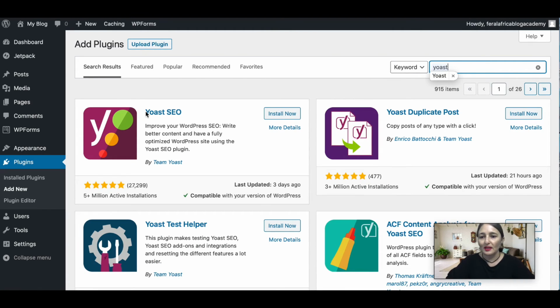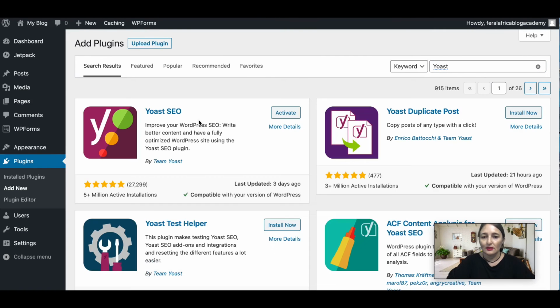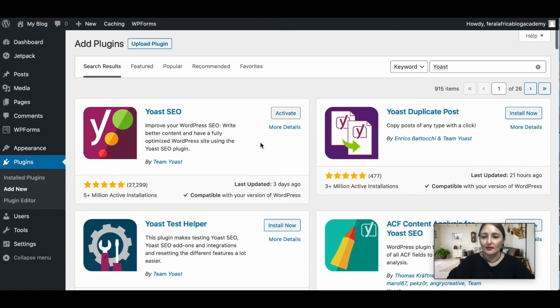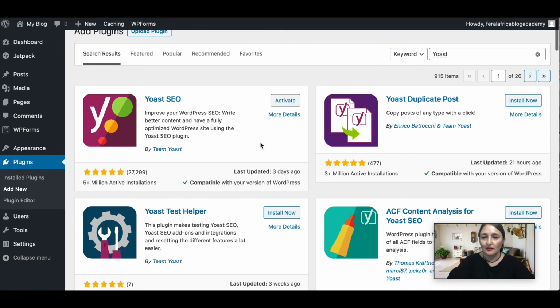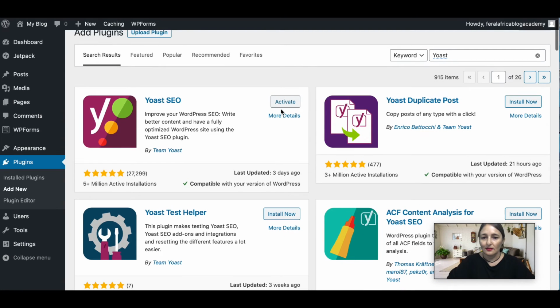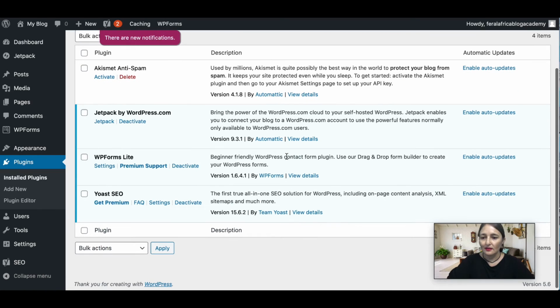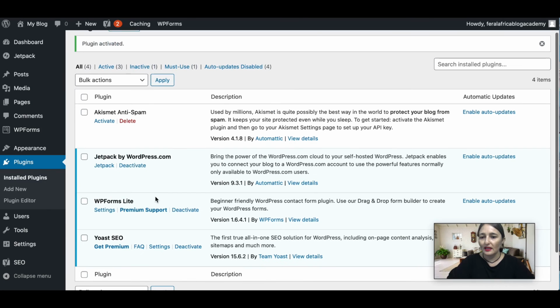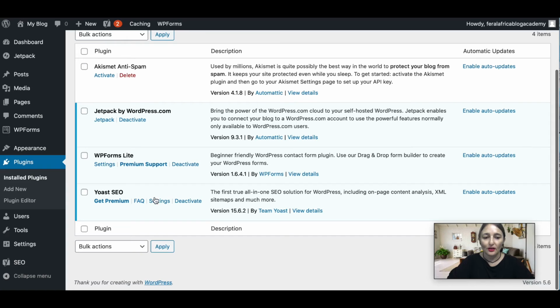It's the first one that comes up, Yoast SEO. Click on install and activate. So there you've got your WordPress Forms Lite plugin and your Yoast plugin. So we're ready to go.